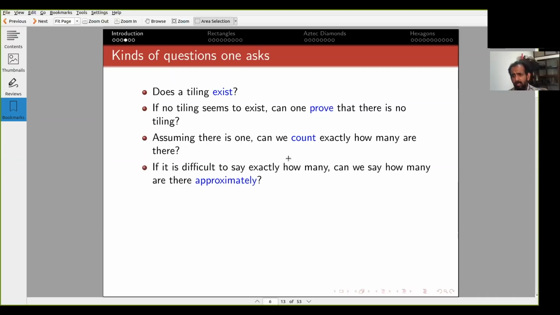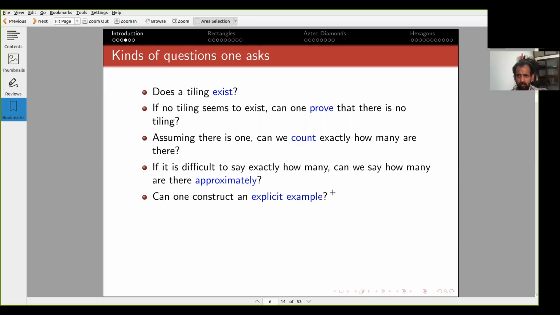Like I said in the last lecture, sometimes it's difficult to give an exact formula for how many tilings there are. So usually one is thinking of a family of regions and a fixed set of tiles. I'll give you examples very soon. Then as the size of the region gets larger and larger, can you give a formula? If you can't count exactly how many there are, maybe you can say approximately. Can you construct explicit examples of tiles?